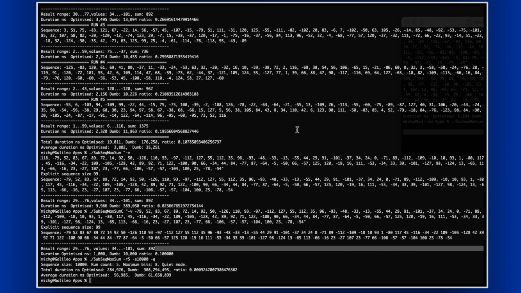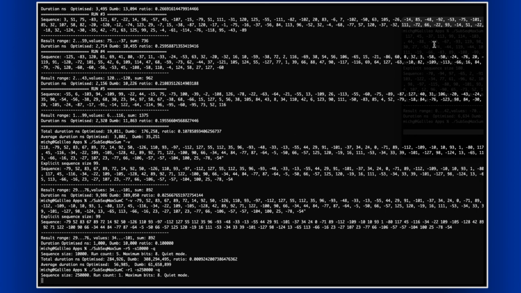Now make it a bit bigger. Make it with C. One round will be enough, but the sequence size will be 250,000. Is it correct? 4 digits. And see how long it will take this time. Remember that this runs both optimized and dumb algorithms, otherwise we wouldn't need to wait at all.